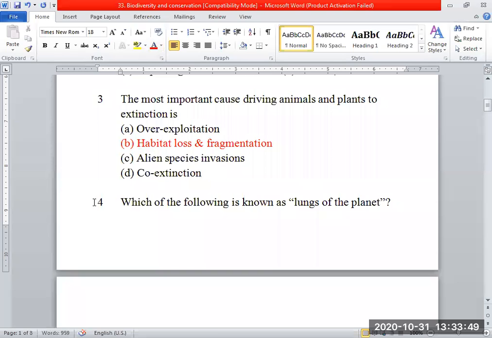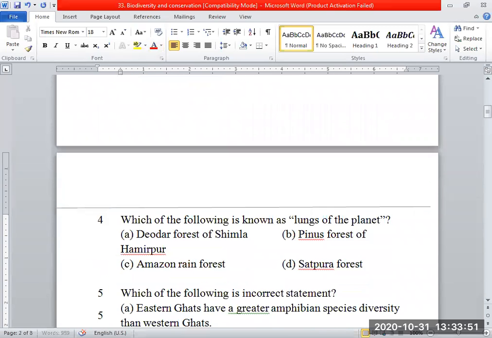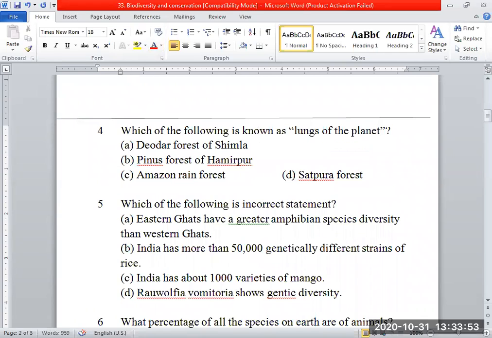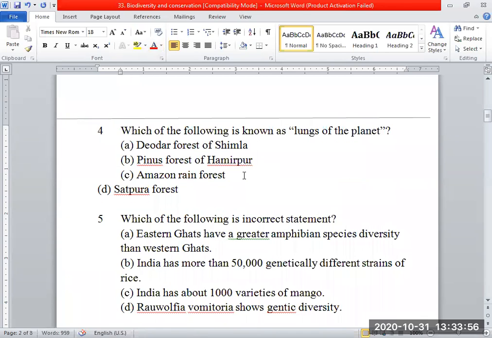Which of the following is known as the lungs of planet? Amazon rainforest. Very good.